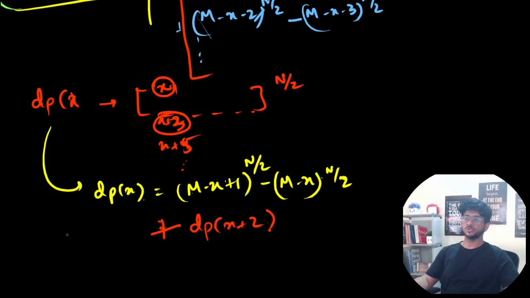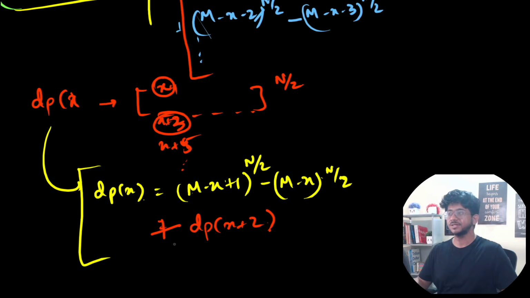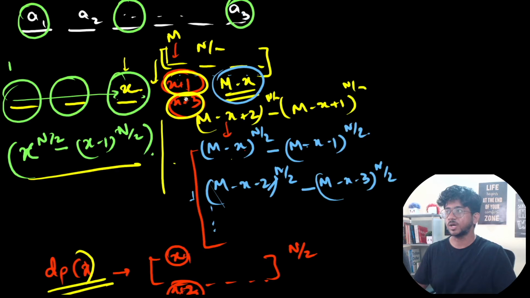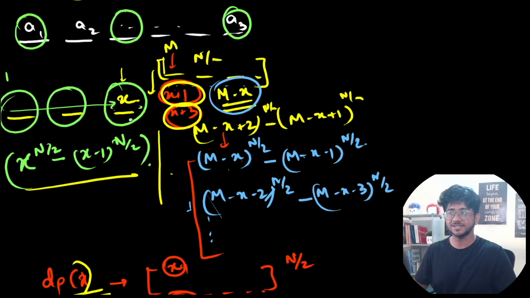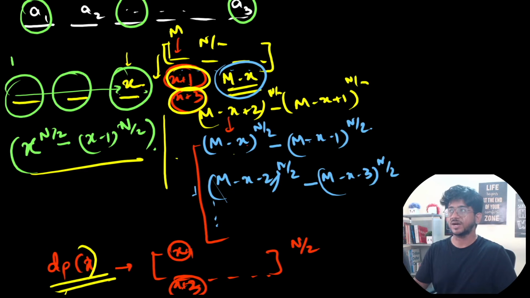So this is a DP that you will have to calculate for every index. This DP gets calculated with a mathematical formula simply. And then this is the number of different colors that end at either X plus 1 or X plus 3. So you will use this formula to find the number of permutations that end at X. And then you will find out the permutations that will start at X plus 2 or X plus 3, and so on. Using this, all of it would be computed by DP of X plus 1.